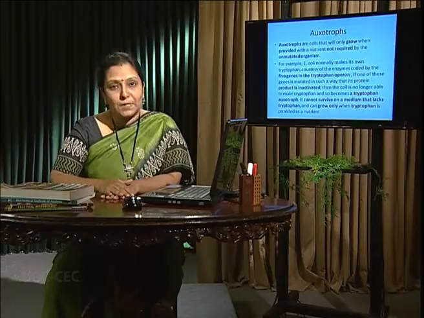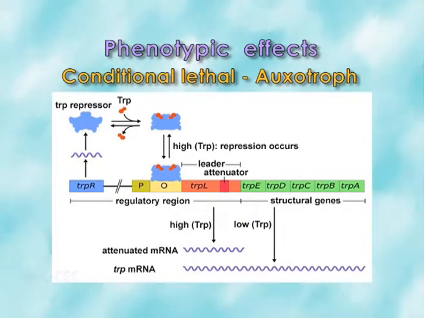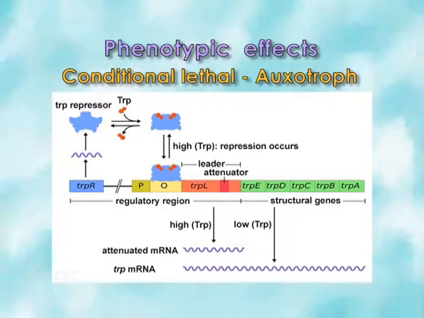Now, auxotrophs. These auxotrophs are unable to synthesize any particular growth requirement, like the tryptophan synthetase mutant. In case of TRP minus E. coli, there are 5 genes. If any gene is affected, they are unable to grow in the tryptophan minus selective media. So, they are only able to grow when tryptophan is supplied.